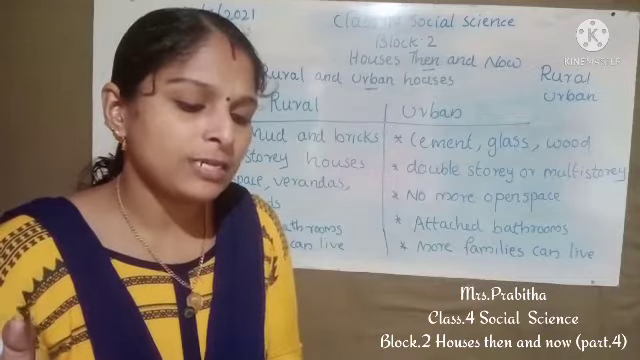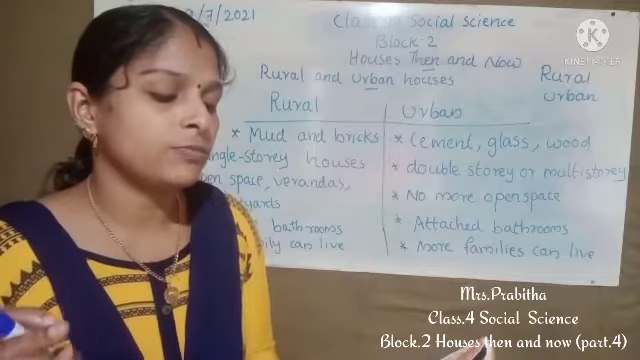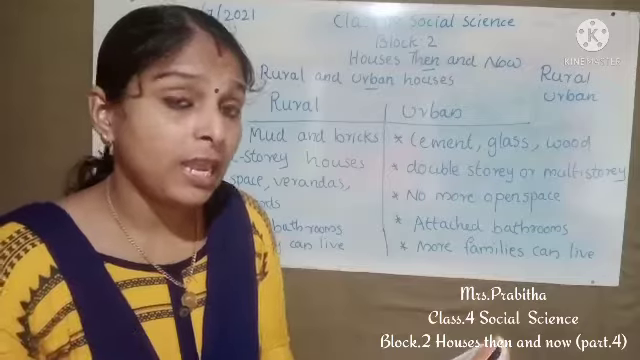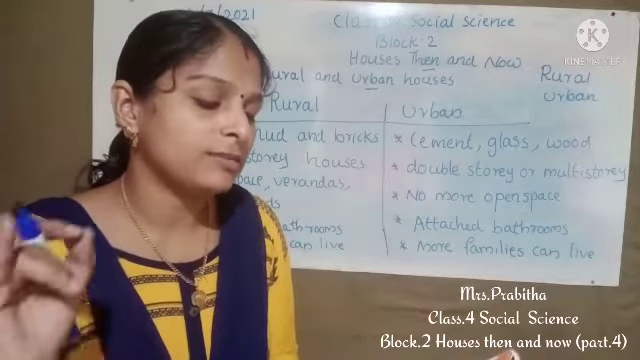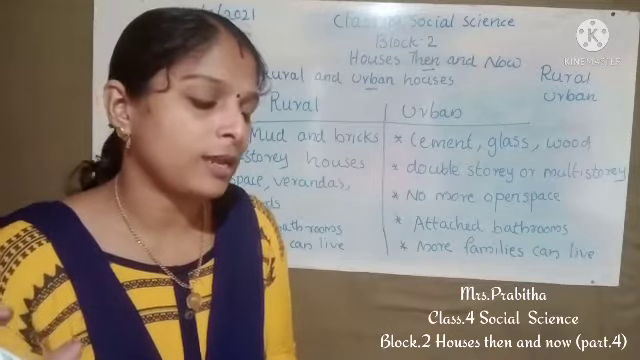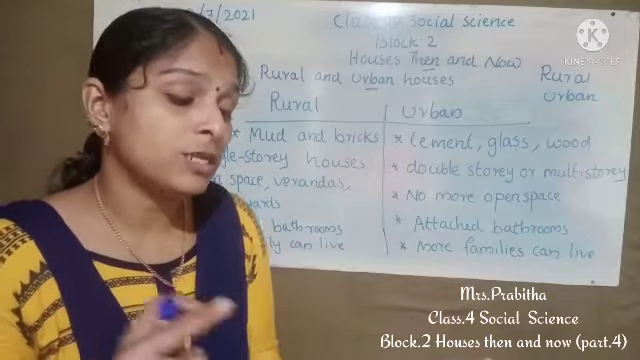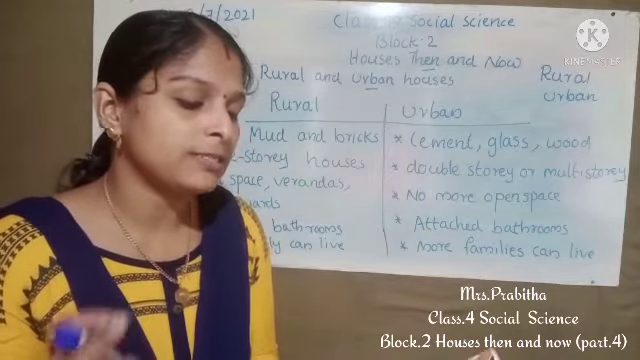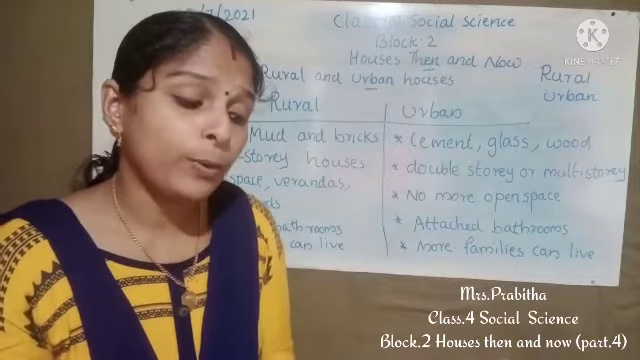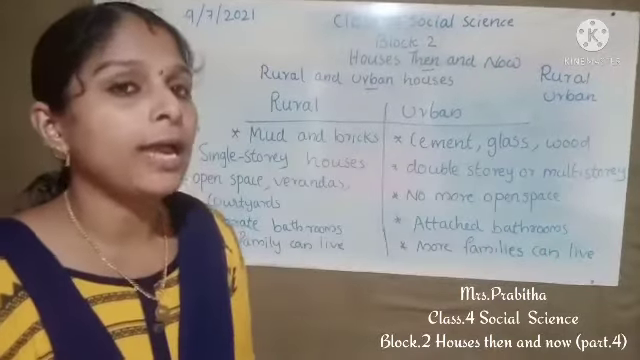The next one is underline those that are used for city houses. In city houses we use mainly cement, glass, steel, aluminium. That you can underline. Then we can circle the materials used in both houses, that means village house and city house. Yes, wood and brick are used in both houses. So you can circle wood and brick.